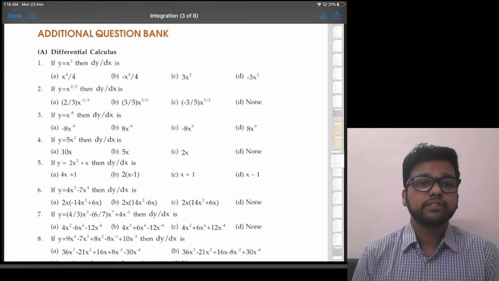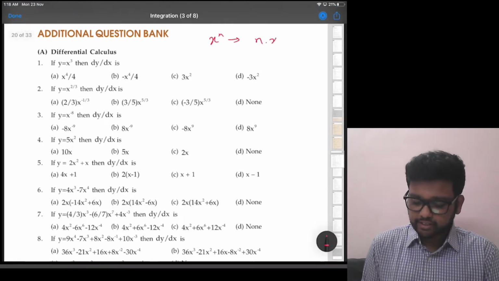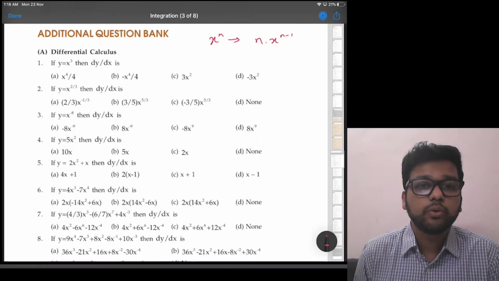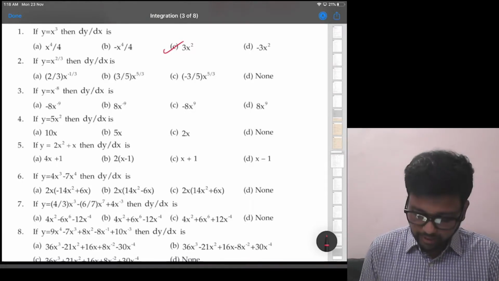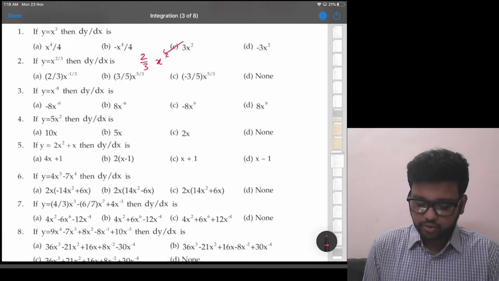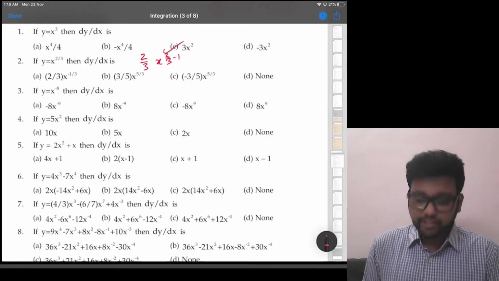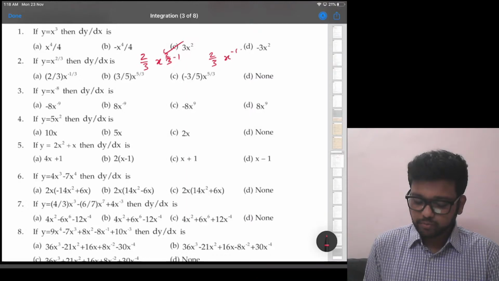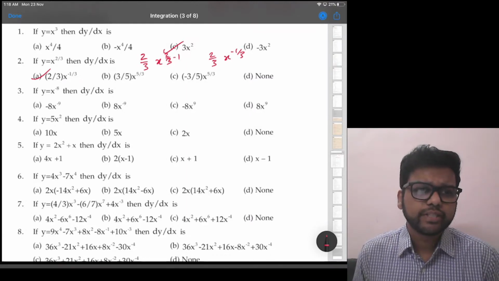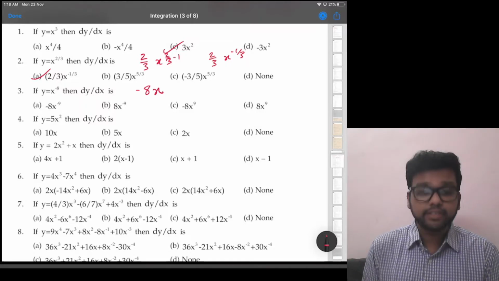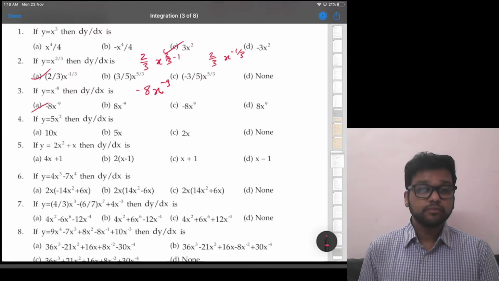Fine. So the first few questions are very easy. If y is equal to x raised to 3, then dy by dx is. We know that the derivative of x raised to n is n into x raised to n minus 1. So it will be 3 into x square, 3x square. Next, if y is equal to x raised to 2 by 3, so it will be 2 by 3 into x raised to 2 by 3 minus 1. 2 by 3 minus 1 will be what? 2 minus 3 by 3. That is 2 by 3 into x raised to minus 1 by 3. Option A. If y is equal to x raised to minus 8, that will be minus 8 into x raised to minus 8 minus 1, that is minus 9. Option A.